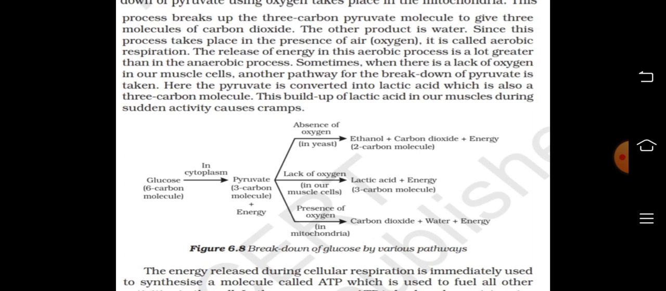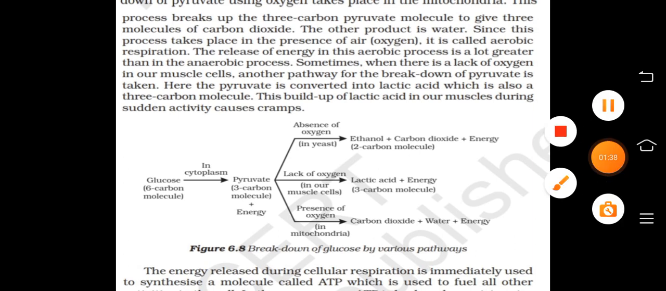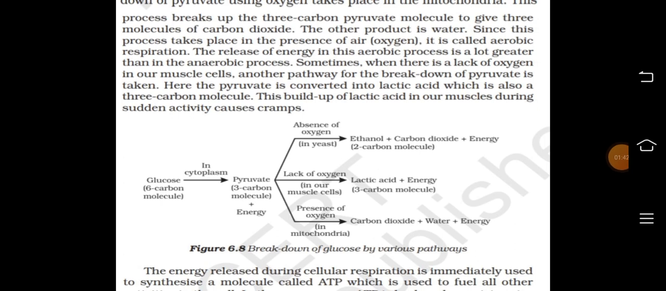Sometimes when there is a lack of oxygen in our muscle cells, another pathway for the breakdown of pyruvate is taken. Here the pyruvate is converted into lactic acid molecule. This buildup of lactic acid in our muscles during sudden activity causes cramps.